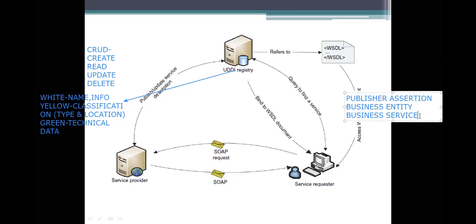So this instance will describe a collection of related instances which are supported for these web services offered by the organization which we described in the earlier entity, that is, the business entity. In the business entity we have the company name, contact information, industry or product, geographical representation, classifications.